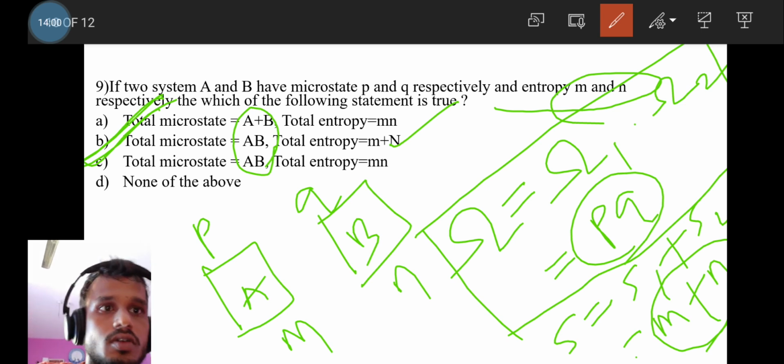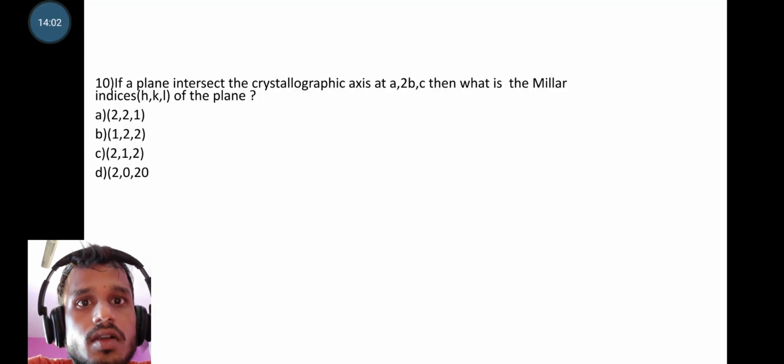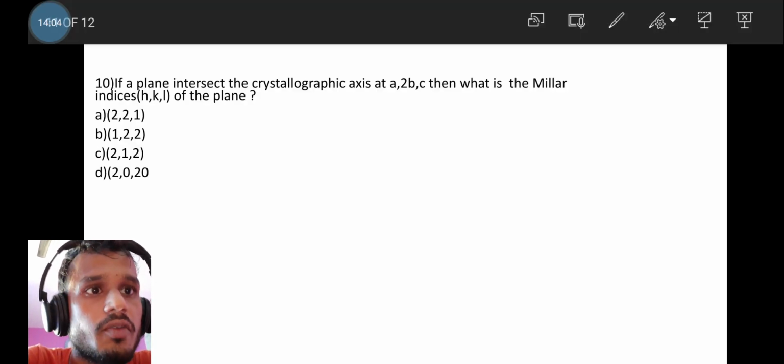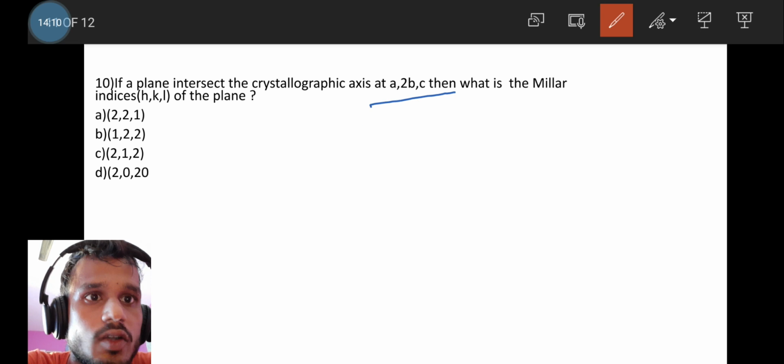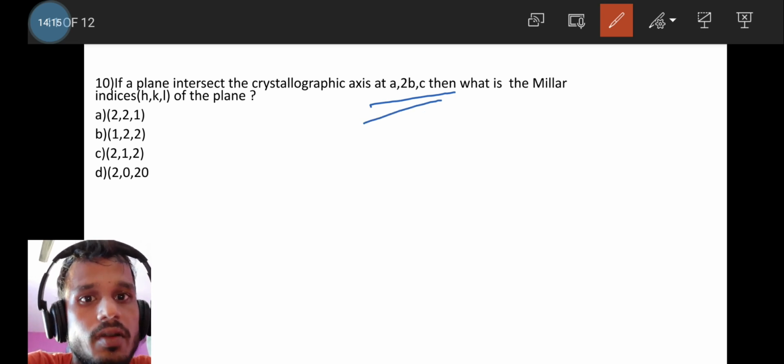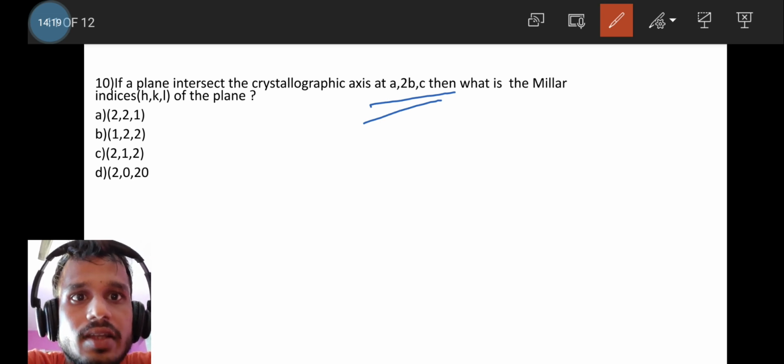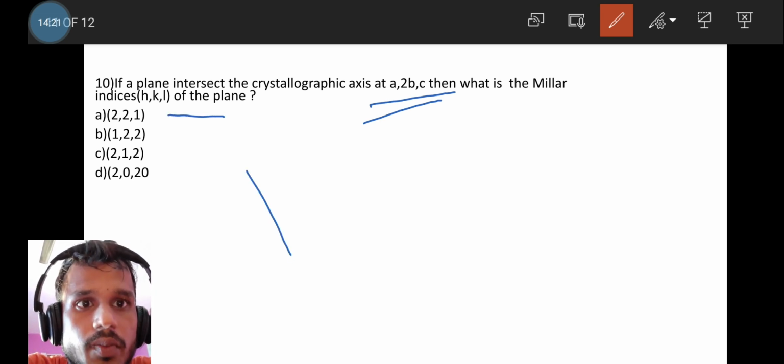So move to the next question. The next question is from crystallography, solid state physics. If a plane intersects the crystallographic axes at A, 2B and 3C, these are the intercepts along the different basis vectors A, B and C, what is the corresponding Miller indices hkl for the given plane?